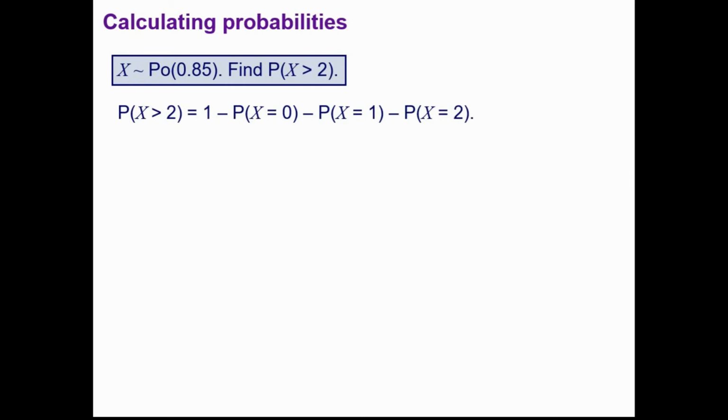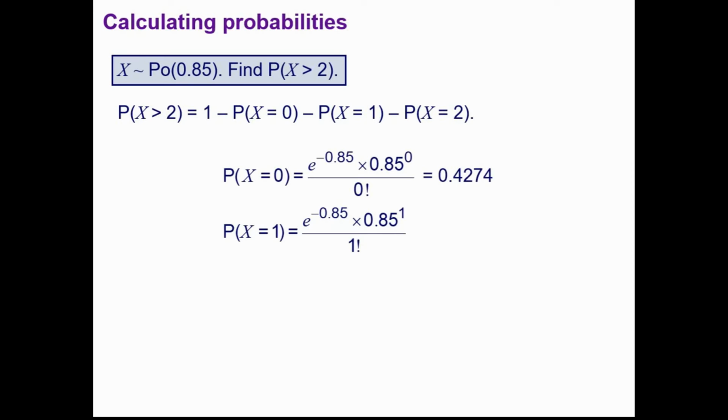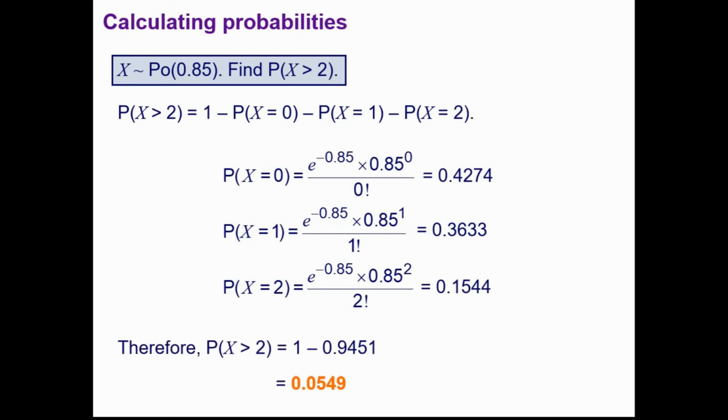However, all of those probabilities must add up to 1, so if we subtract the probability that x equals 0, x equals 1 and x equals 2 from 1, then it will give us our answer. So we substitute those numbers into the formula, work out those probabilities, and then simply subtract those from 1. For that one it should come out to be 0.0549.